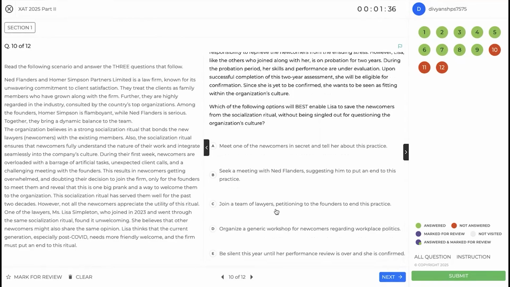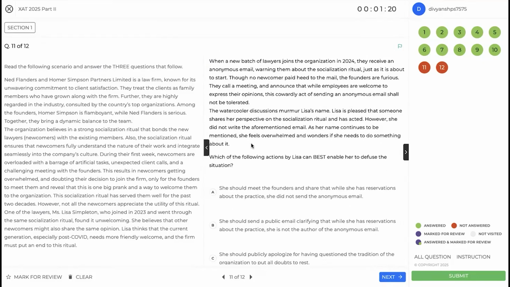Join a team of lawyers. I mean, yes, petition the founders to end this practice. So you are joining a team of lawyers, which is not going to single you out. Generic workshop, again this will single you out. Being silent this year will not save the newcomers at all. So C is the answer for this. Which of the following actions by Lisa can best enable her to diffuse the situation? So let us quickly understand what the situation is.